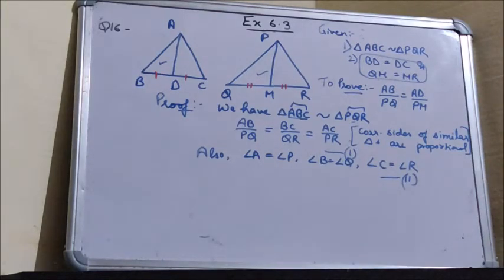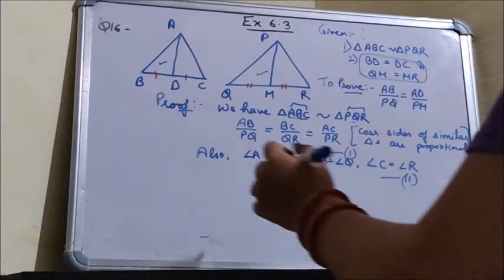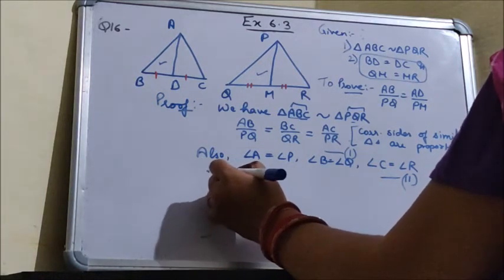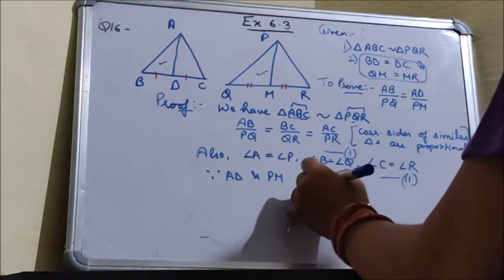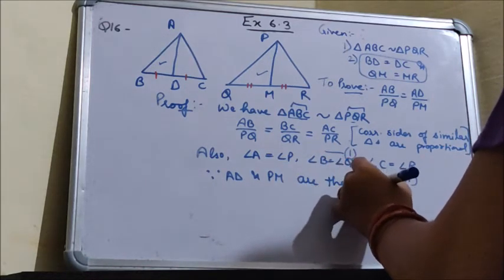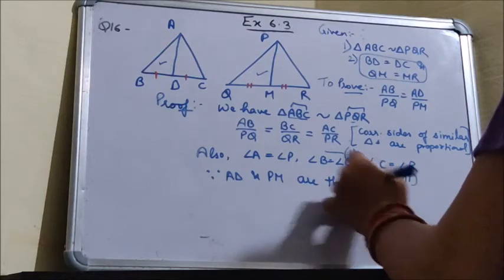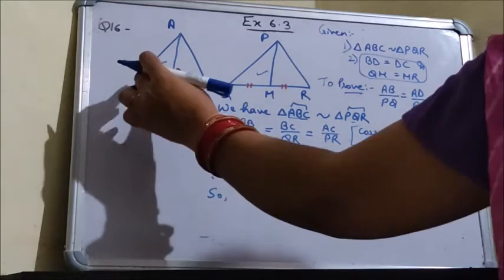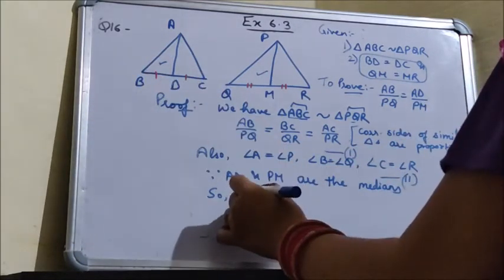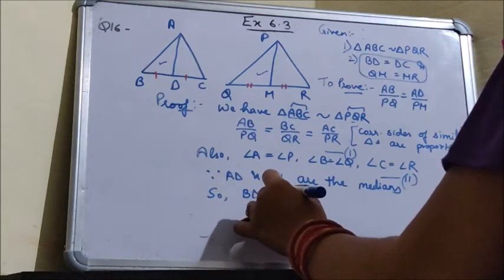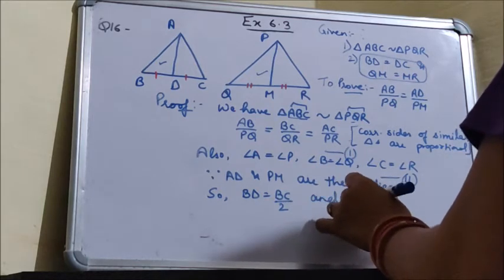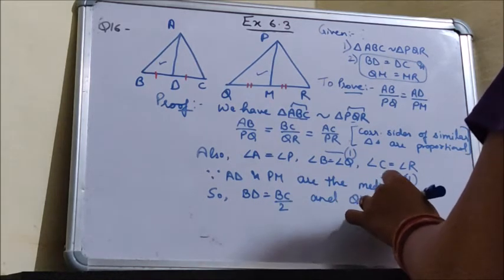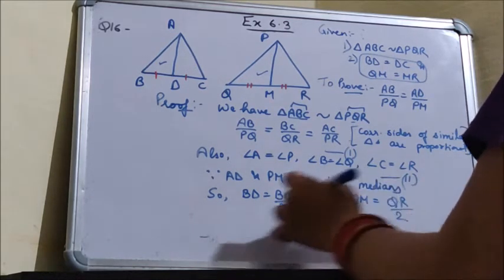Now the second thing that they have given us is that AD and PM are medians. So if they are medians, they will divide their opposite sides. Since AD and PM are the medians, we can write BD is equal to BC by 2 and QM is equal to QR by 2.